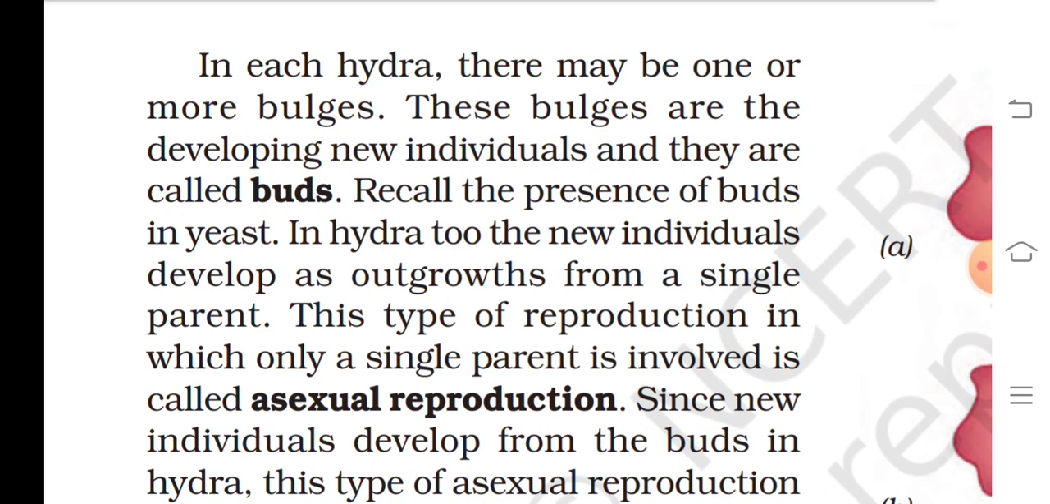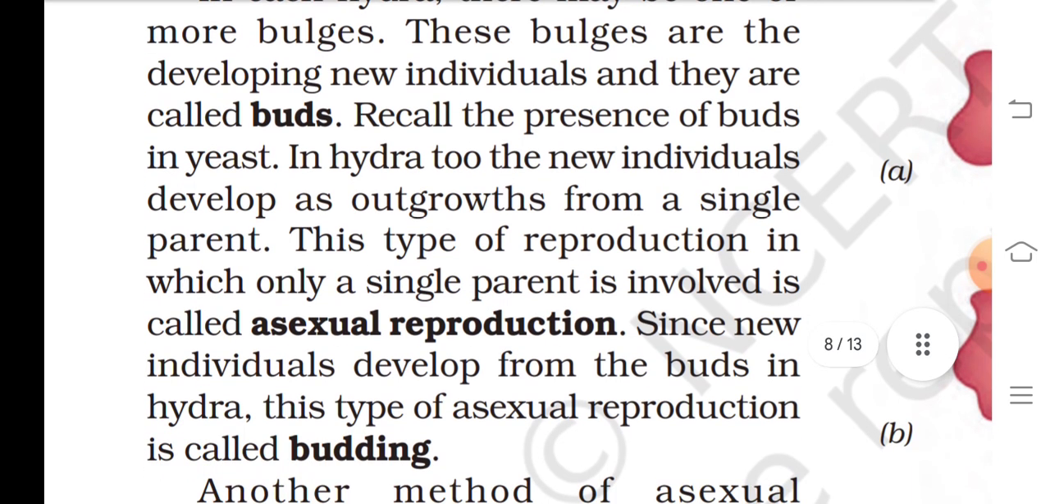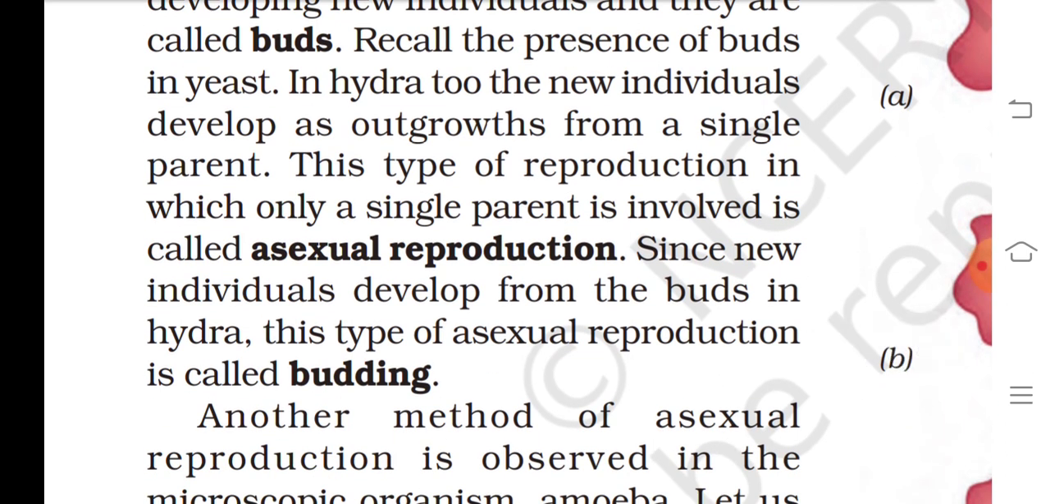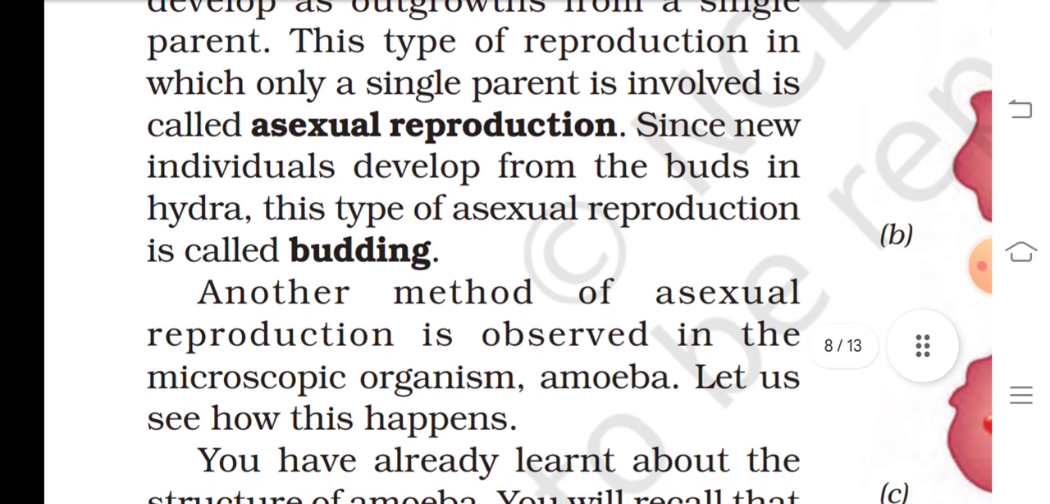In each hydra, there may be one or more buds. These buds are the developing new individuals and they are called buds. Recall the presence of buds in yeast. In hydra, the new individuals develop as outgrowths from a single parent. This type of reproduction in which only a single parent is involved is called asexual reproduction. Since new individuals develop from the buds in hydra, this type of asexual reproduction is called budding.